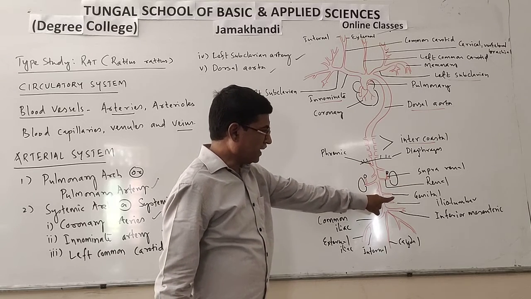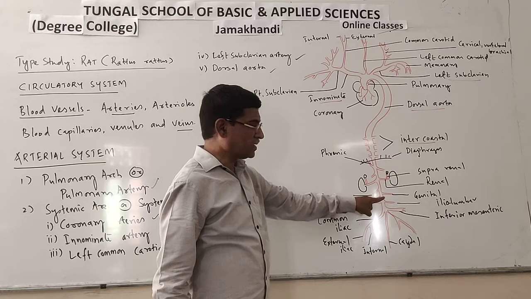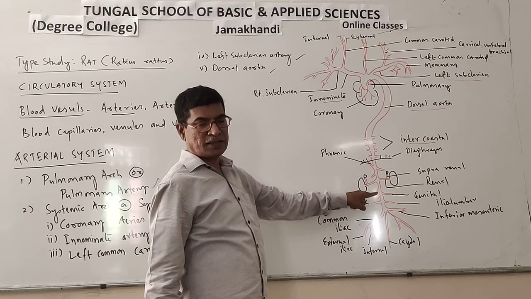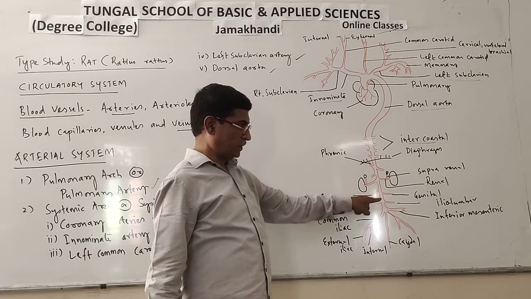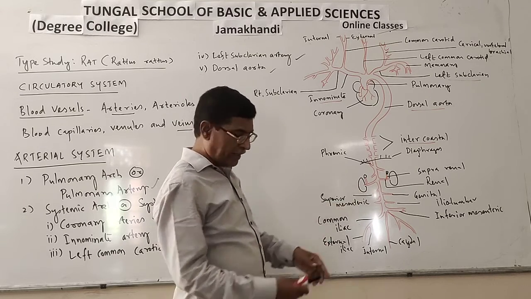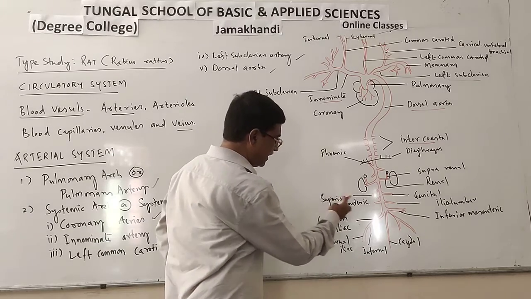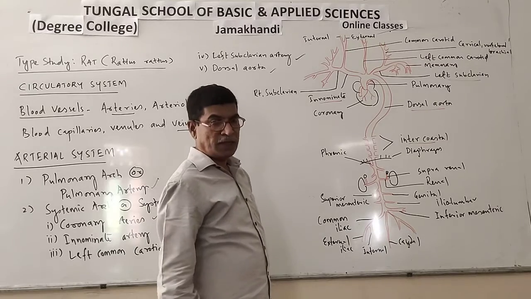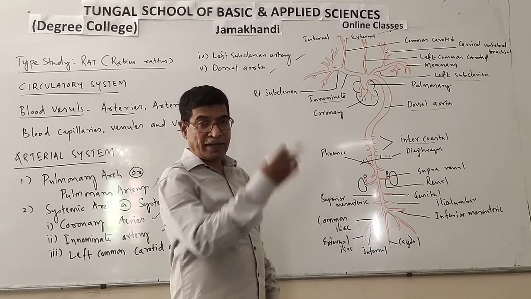Next, genital. There are two genitals. Genitals supply blood to the genital organs. In males, testes. In females, ovaries. And this is the superior mesentery. The superior mesentery supplies oxygenated blood to the anterior part of the gut, the alimentary canal.